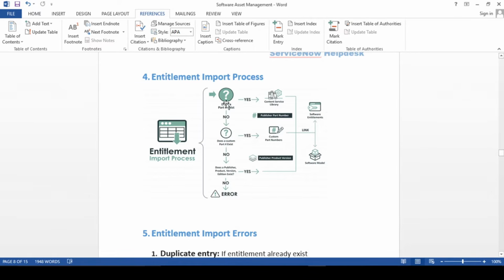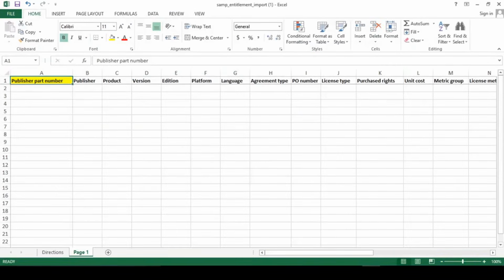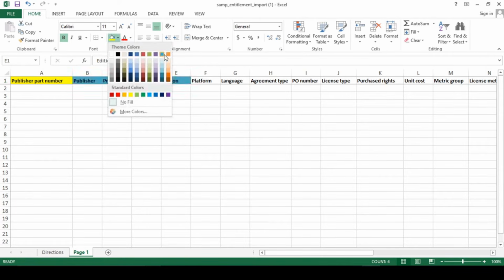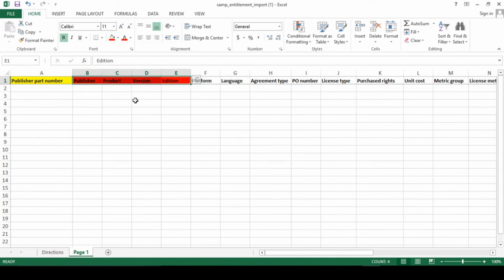If no, if the part number, custom or the out-of-box one, is not there, then it will go for whether the publisher, product, version and edition exist. It will look for these four basically.